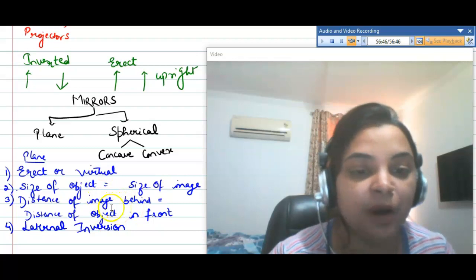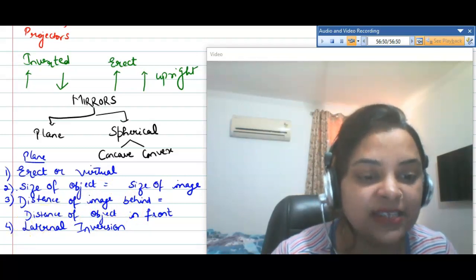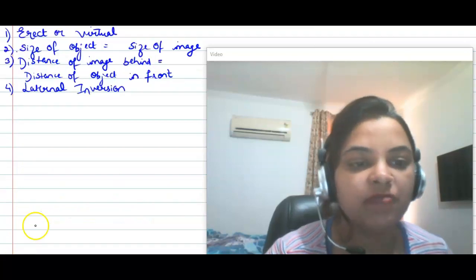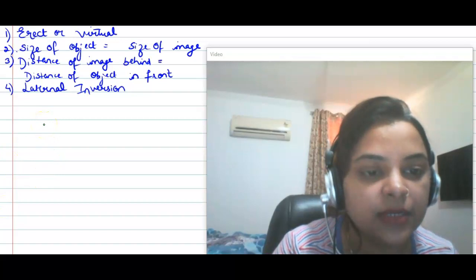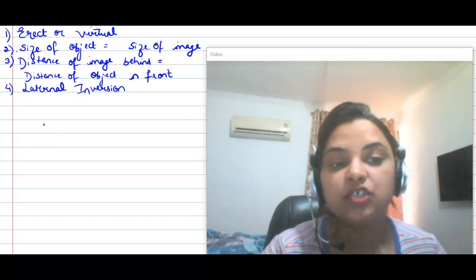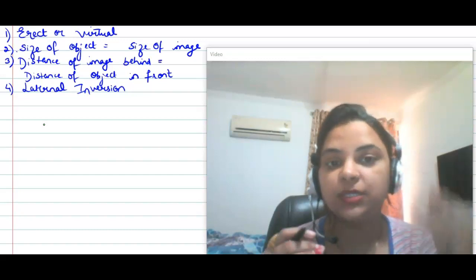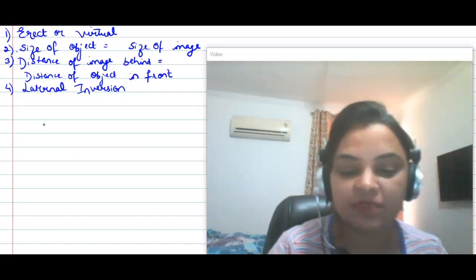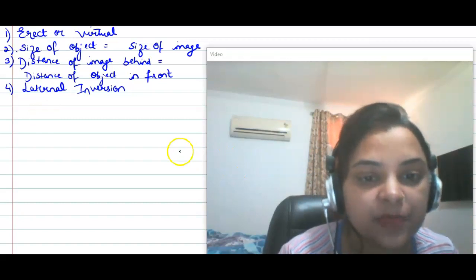Let's study some properties of spherical mirrors, that is concave. I have shown you the spoon, right? The inner side of the spoon acts as a concave mirror. So just draw it like this.